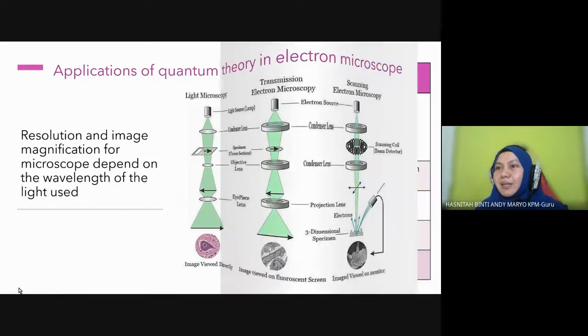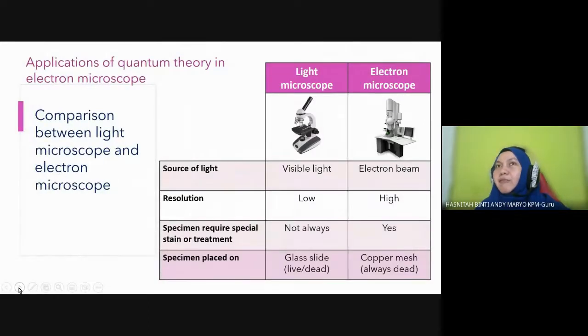So what are the differences between these two? These are several properties which I found from the internet before, so you can compare. This is the light microscope, and this is the electron microscope. It is bulky, a big one. This is the source of light. The light microscope uses visible light from the surrounding, but this one operates with an electron beam, cathode ray.